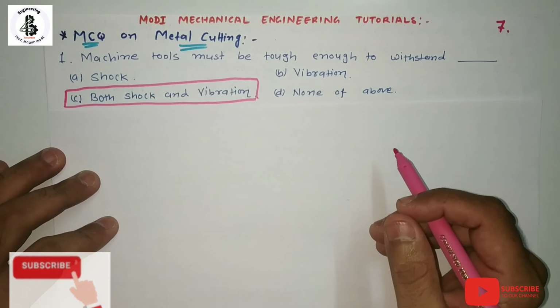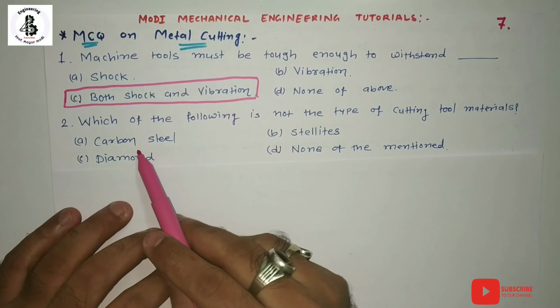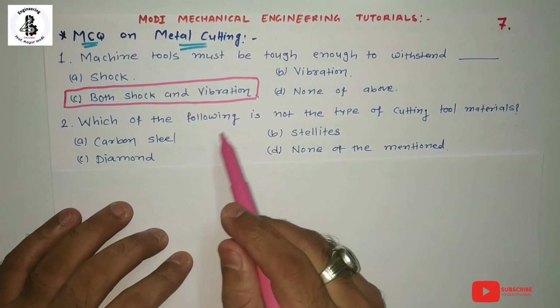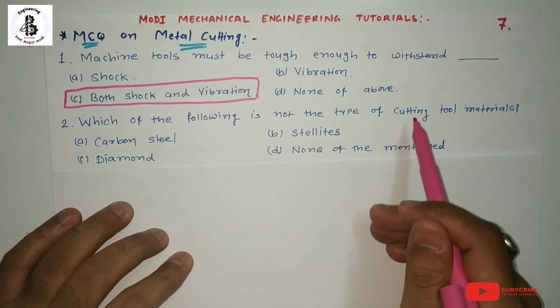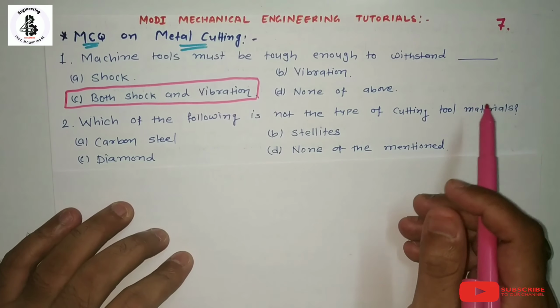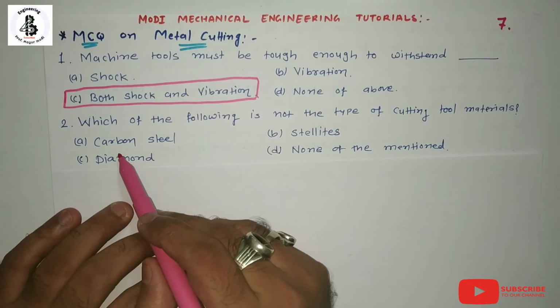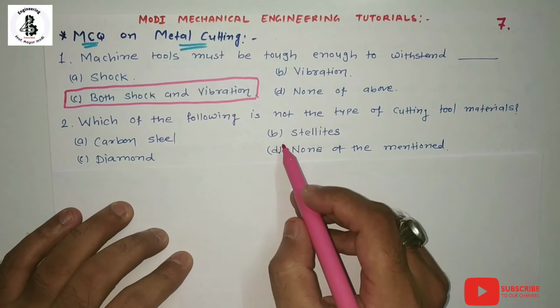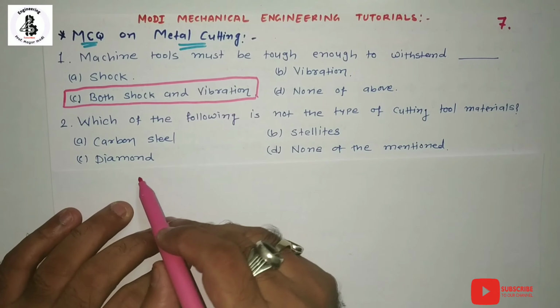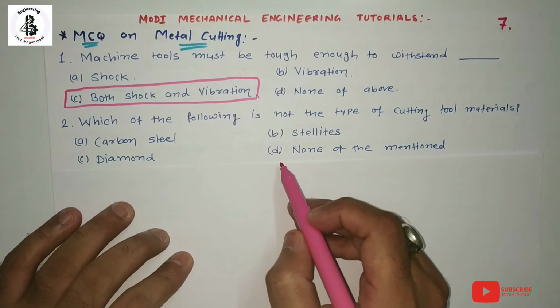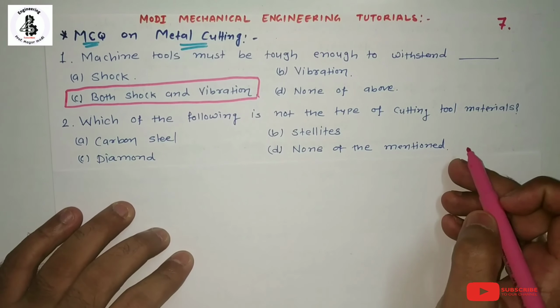Now we will see question number 2. Which of the following is not a type of cutting tool material? Option A, carbon steel; B, stellites; C, diamonds; and D, none of the mentioned.